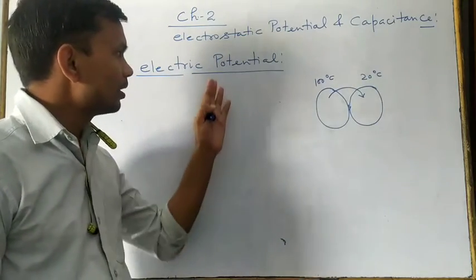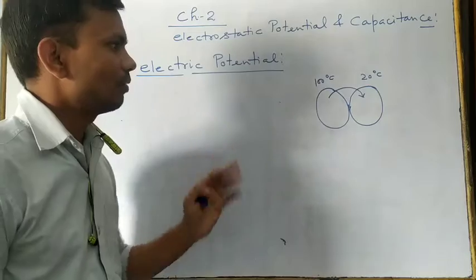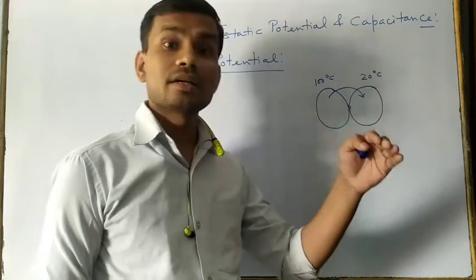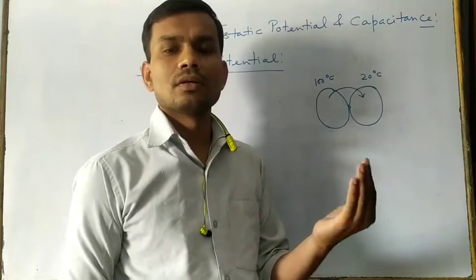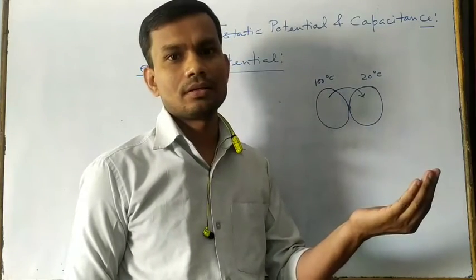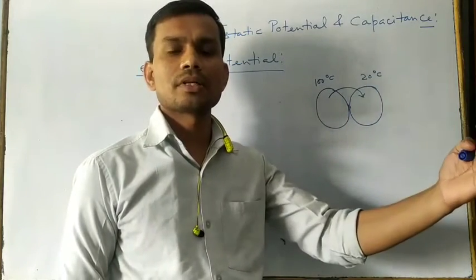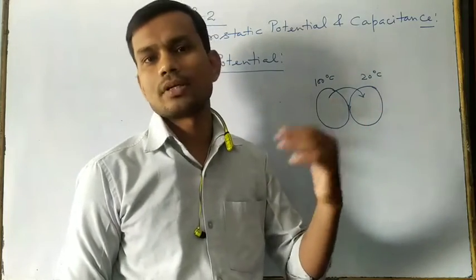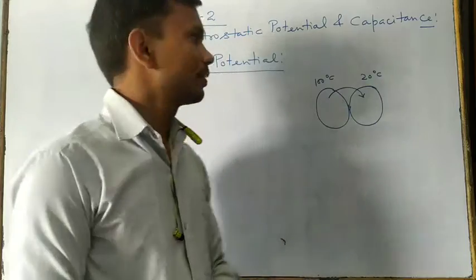So electric potential means it is the electrical state which determines the flow of charges. From higher potential to lower potential, positive charges flow, and from lower potential to higher potential, negative charges flow, right?